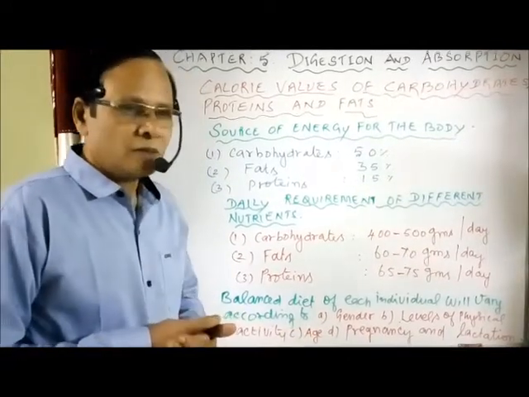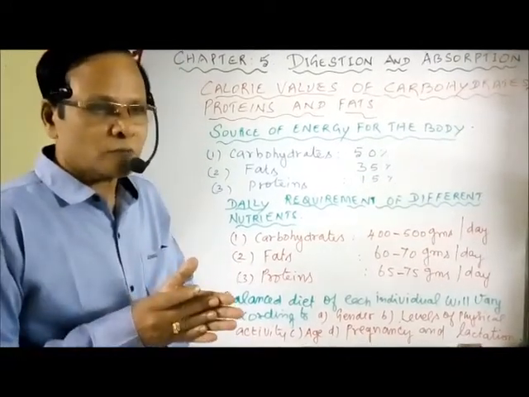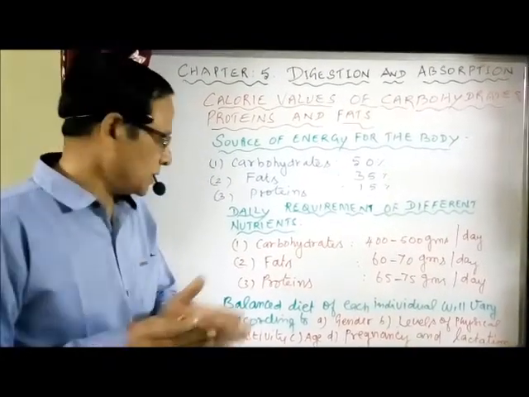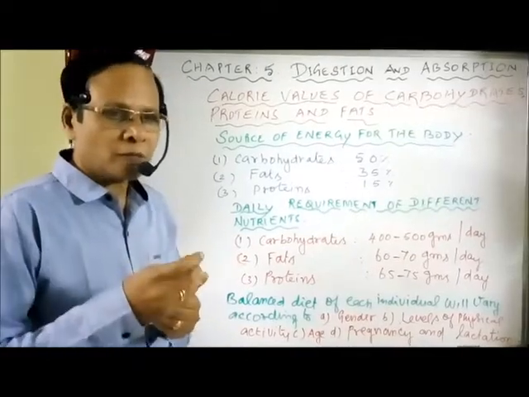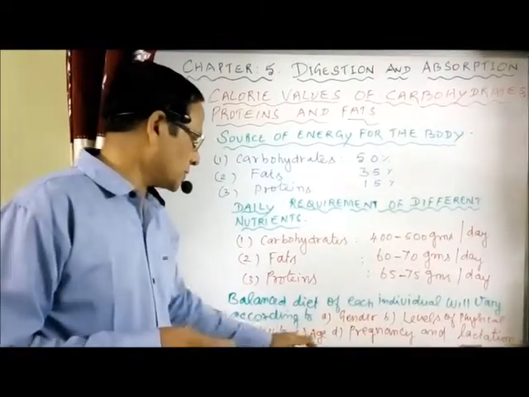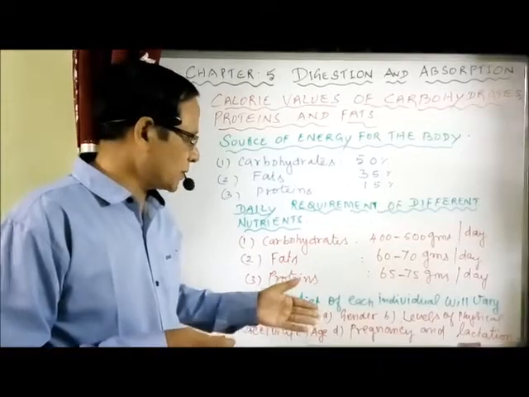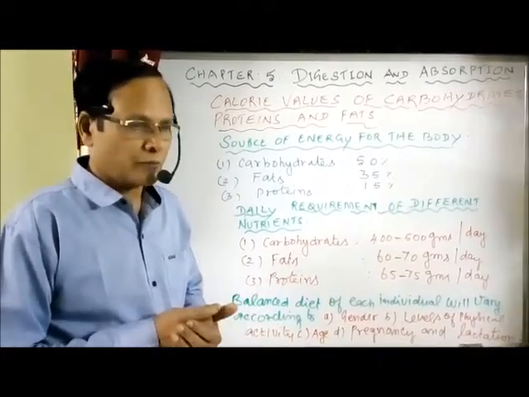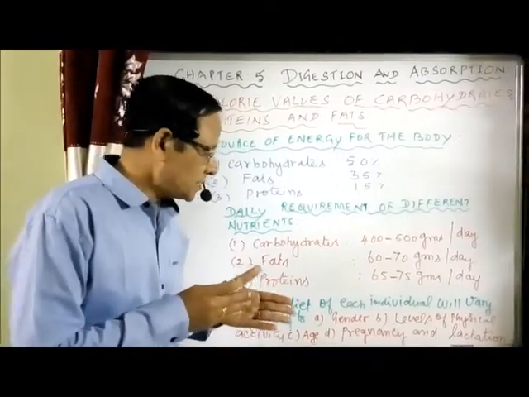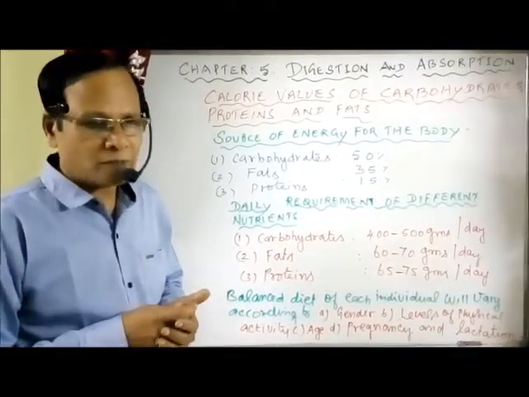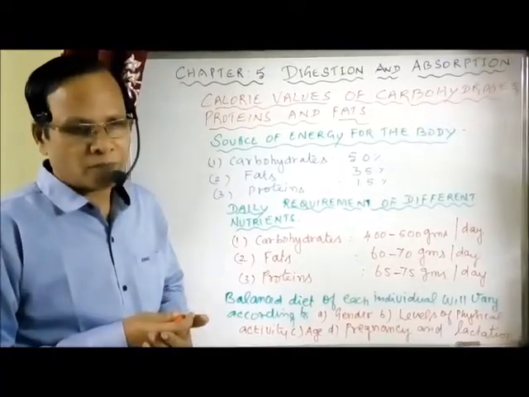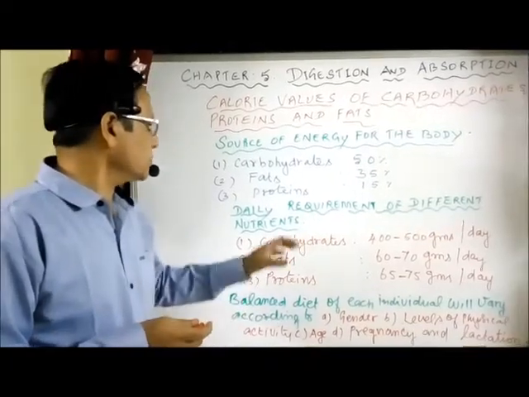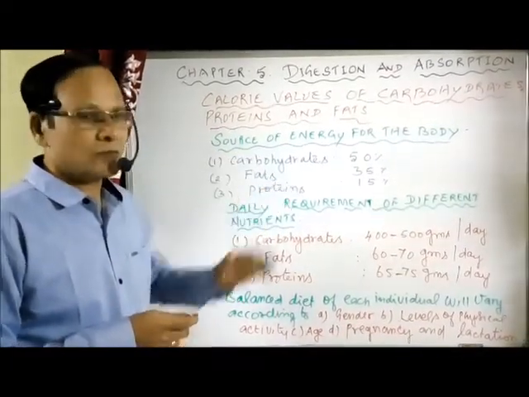Then age. The growing individuals, particularly adult individuals, need more energy than the old people. It is not the same. Old people cannot take much food, so it depends on the age. Also during pregnancy and lactation, we need a balanced diet in a different way. During pregnancy and lactation, for secretion of the milk, the mother needs more protein along with various elements like calcium, etc. So that's about one category: what is the source of energy for the body.